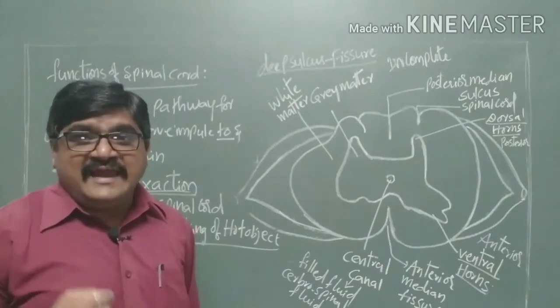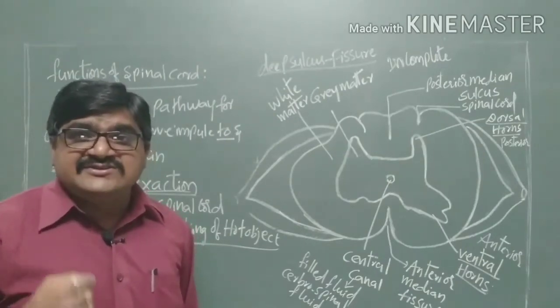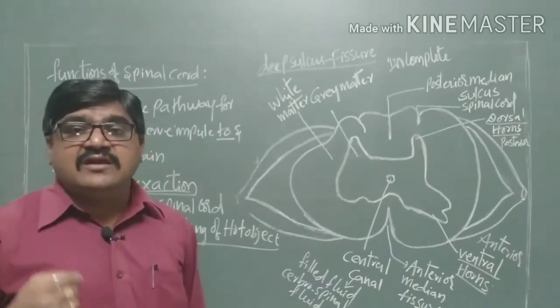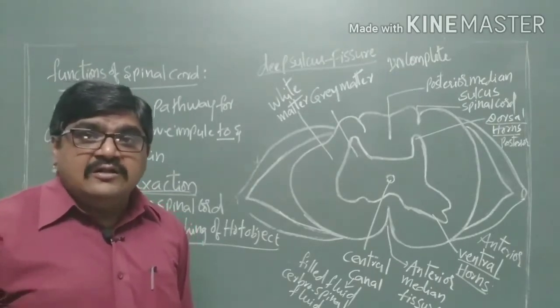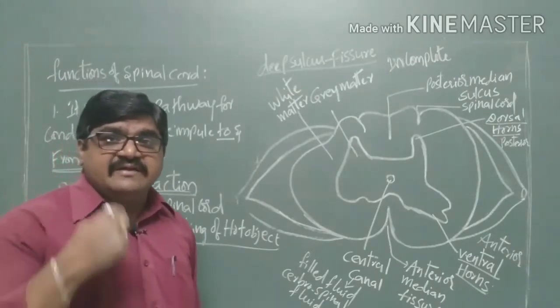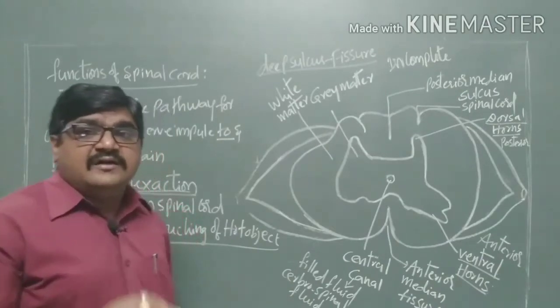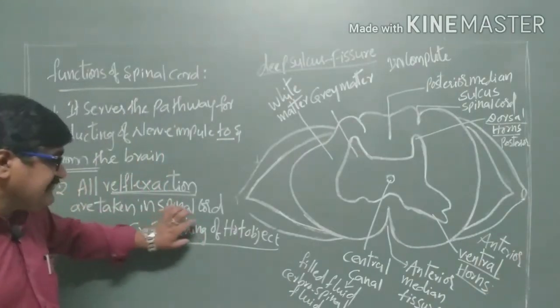These are the reflex reactions which take place in our body, and all of them are under the control of the spinal cord.